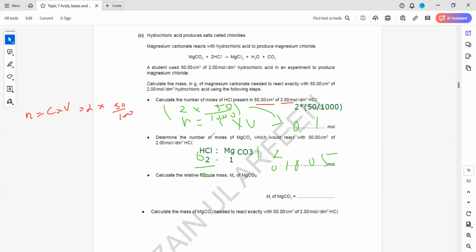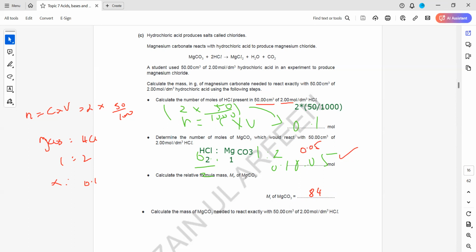And then you need the moles of magnesium carbonate. You take a ratio, that is 2 is to 1 or 1 is to 2. If you write magnesium carbonate first, then it will be 1 is to 2. So if we have hydrochloric acid 0.1, this will be X. We cross multiply. We got 0.05 moles here. I think this was 0.05 as it will be half.